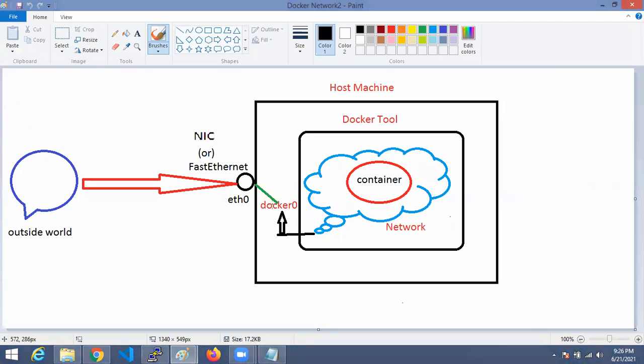For the entire network there is docker0, and inside the container also, like a host machine, one machine only. If you enter it, this entry point also will be one eth0. Just how your host machine has it, here also we have one eth0.